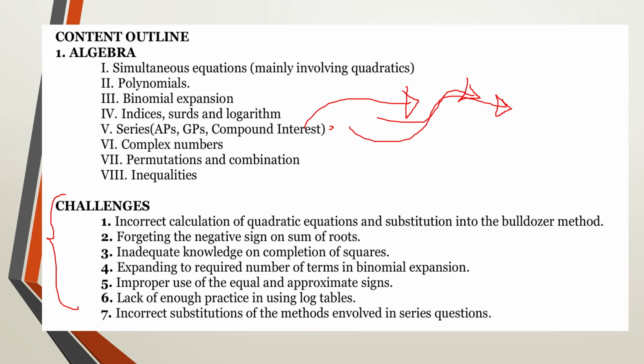Also in algebra, you're going to look at complex numbers. Mostly the examinable ones are mixed with squares, so make sure that you're very good at geometry involving squares. Then you also look at permutations and combinations, and later we look at inequalities. But permutations and combinations were brought last year, so this year we are least expecting them. Inequalities are also a good area of examination.